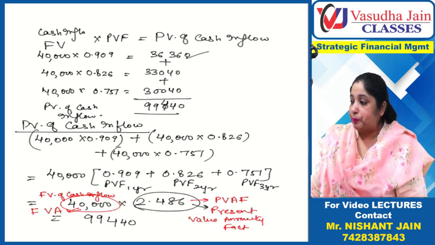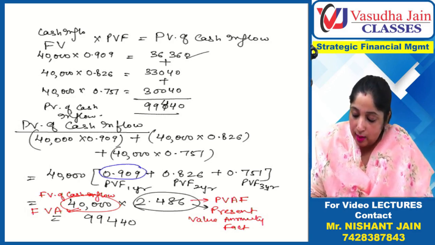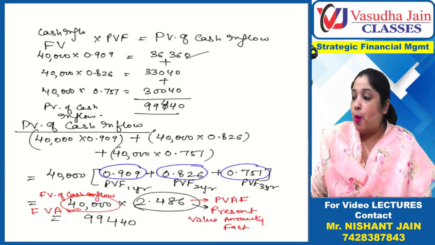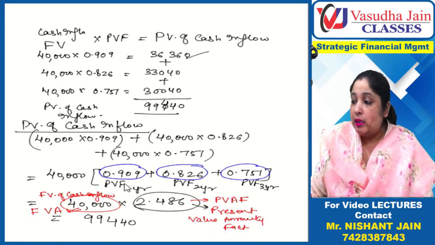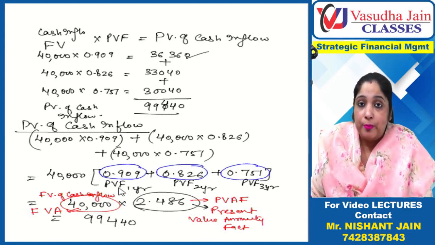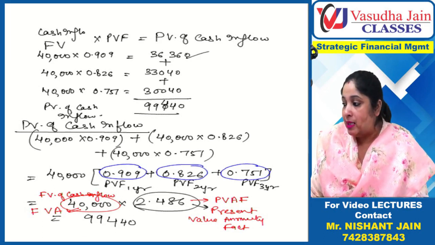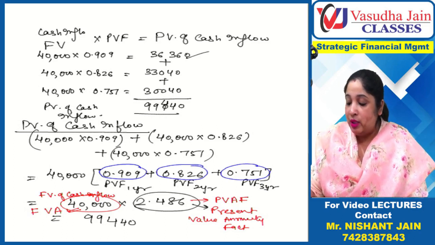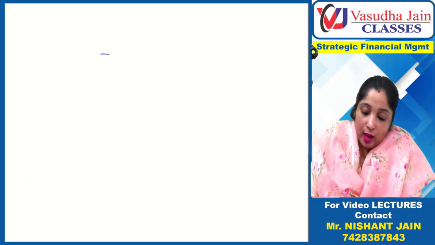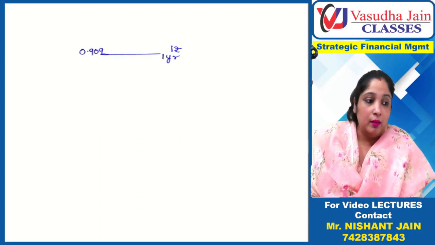I'll explain. Please observe 0.909, 0.826 and 0.751. Now 0.909 is the present value factor. Factor means 1 rupee. So this is the present value of 1 rupee. That means if you need 1 rupee after 1 year, you have to invest 0.909.